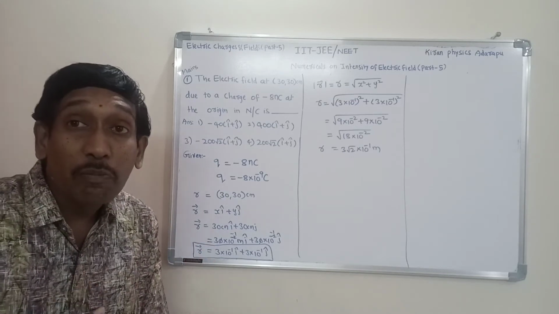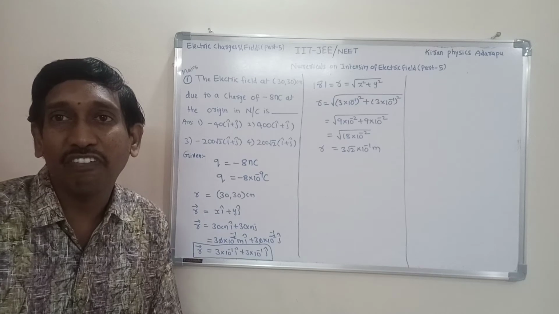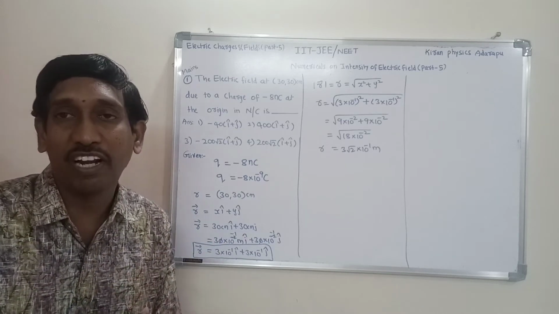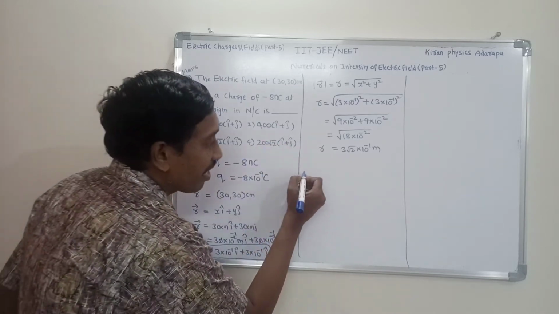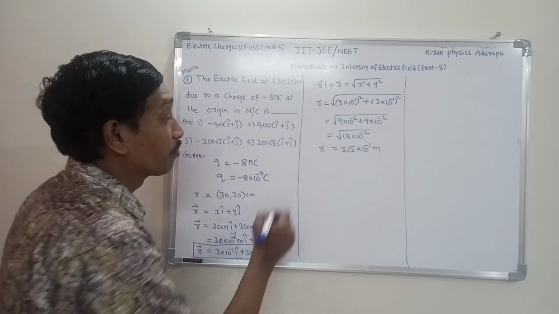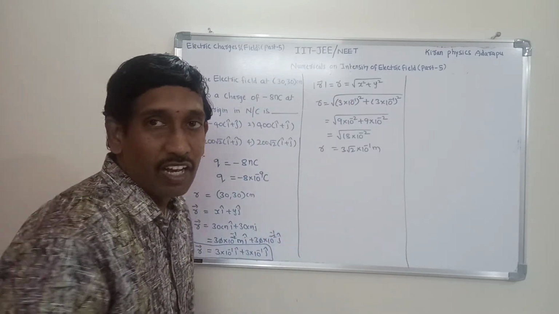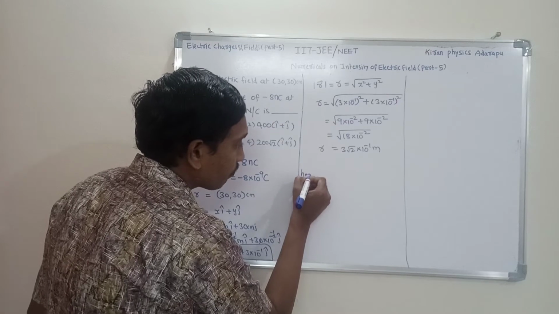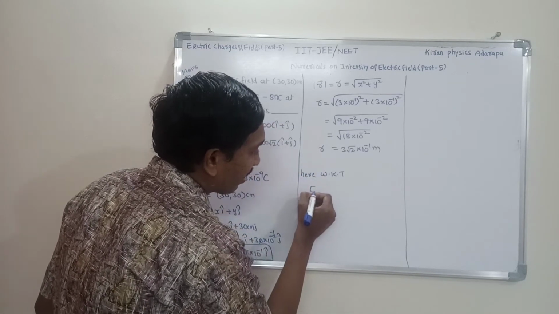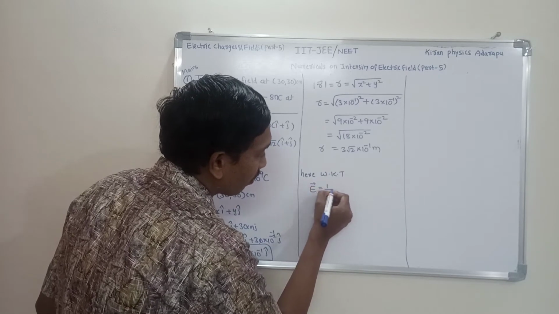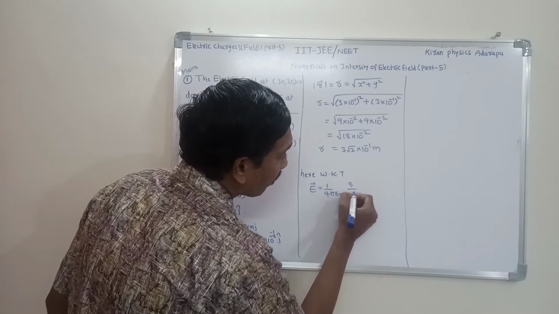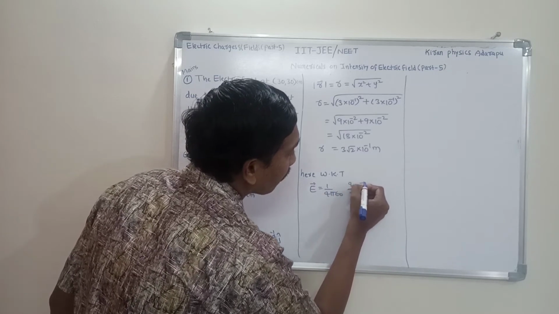We know the formula for electric intensity in vector form. In the previous class, I explained the vector form also. What is the formula, students? The expression for electric intensity in vector form: E bar is equal to 1 by 4 pi epsilon naught into Q by R cube into R bar.